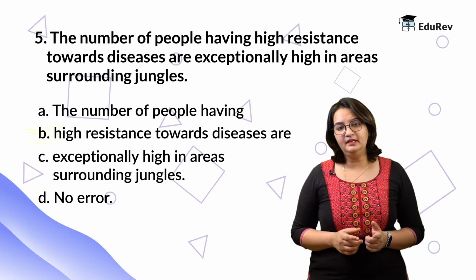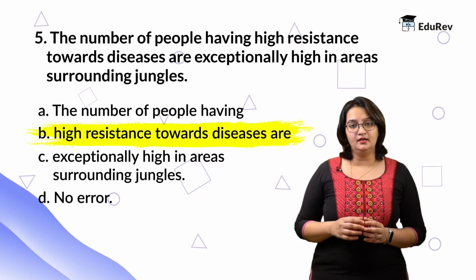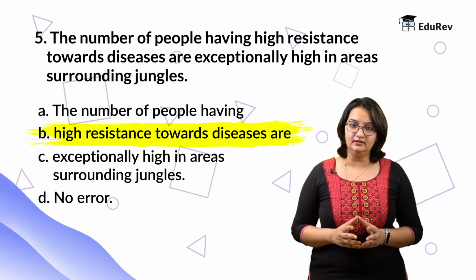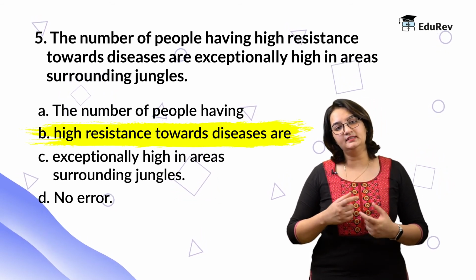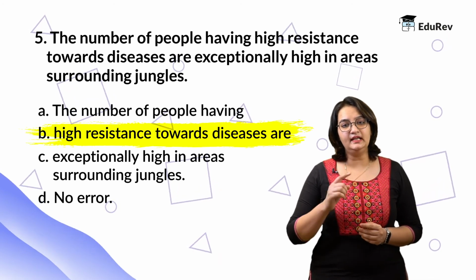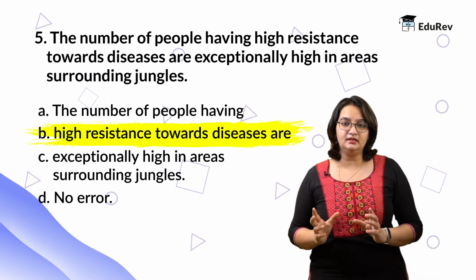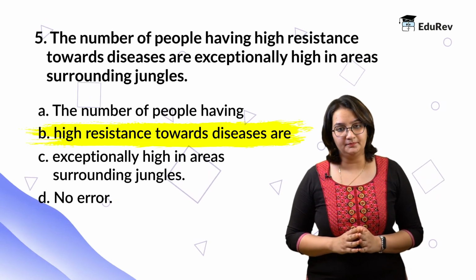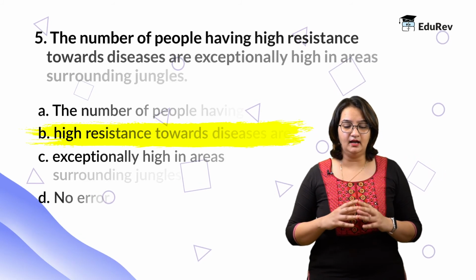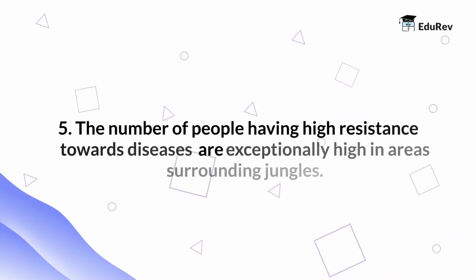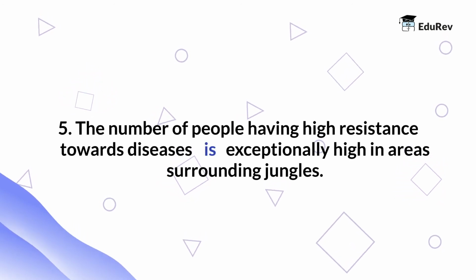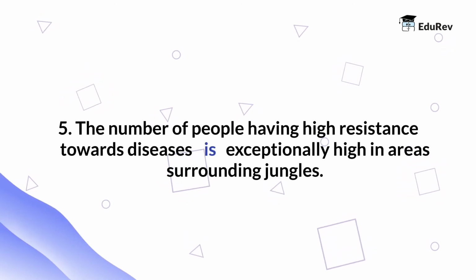Here, part B of the statement is wrong. It is because when we say "the number of people", it is considered as a unit and it basically means that this unit is singular in nature. However, there is a slight difference. If we say "a number of people", this particular phrase is considered plural. Therefore, for this particular statement, the correct answer is, "The number of people having high resistance towards diseases is exceptionally high in the areas surrounding the jungles."